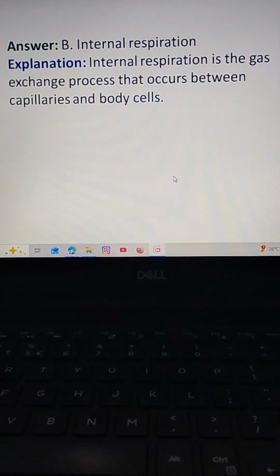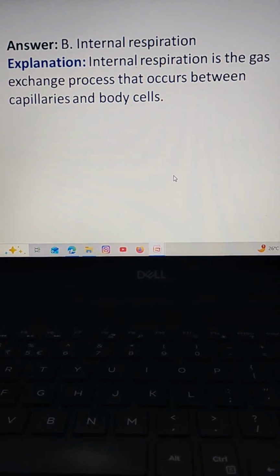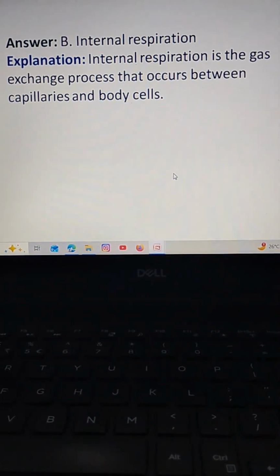The correct answer is option B internal respiration. Internal respiration is the gas exchange process that occurs between capillaries and body cells.